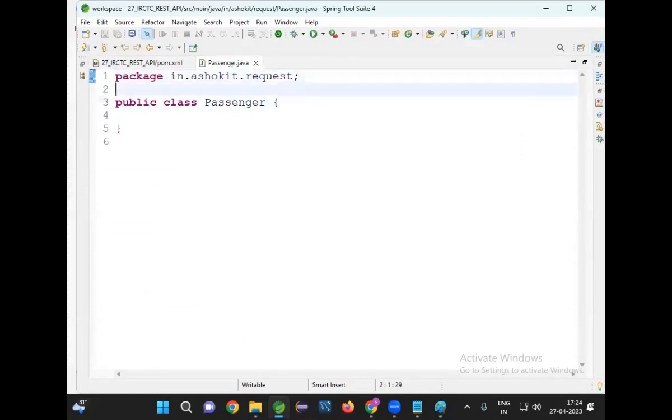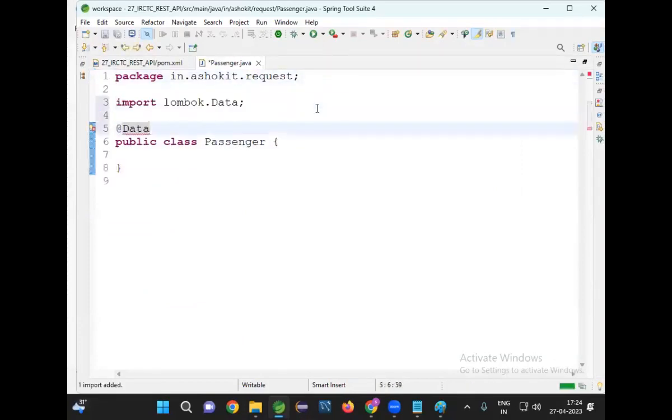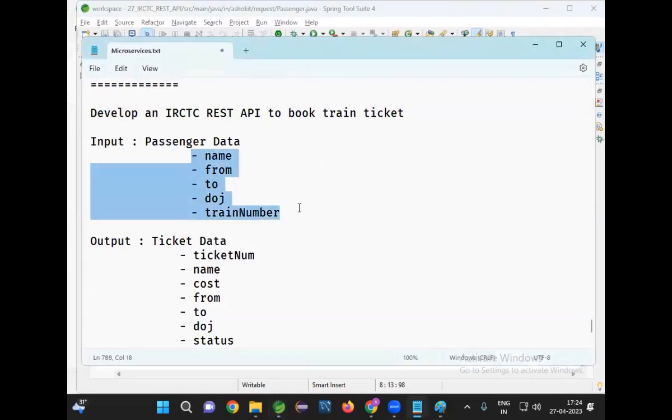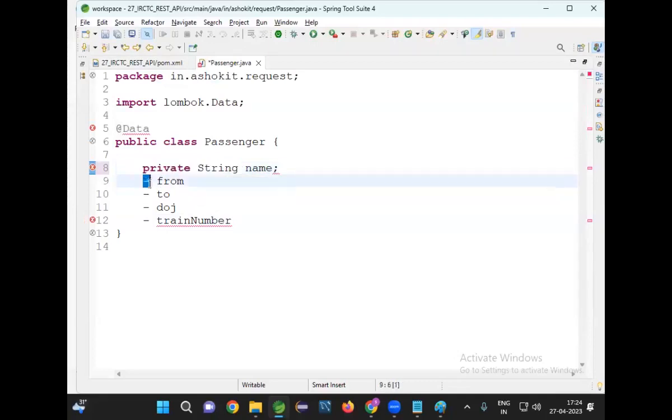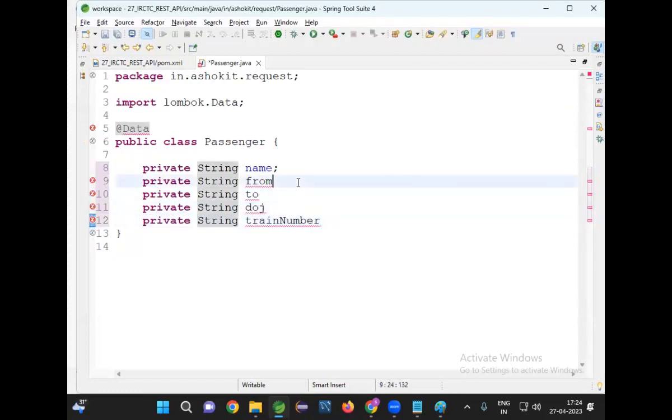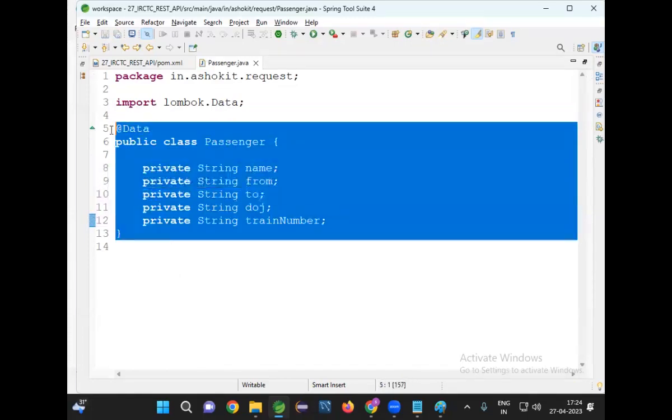Let me take @Data to generate setters and getters. Then let me go for variables, private, what variables: name, from, to, date of journey, and train number. Okay, let me take these variables: private String name. Now, similarly, private String from address, to address, date of journey, and train number. Like, I'm taking this data.